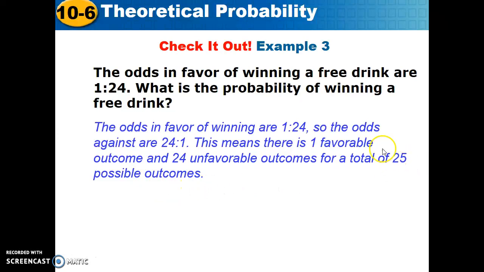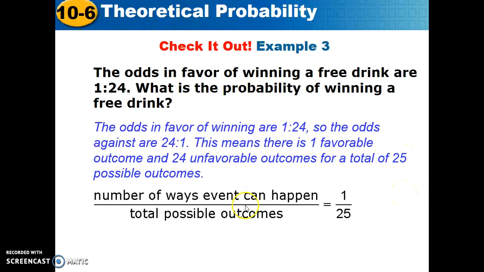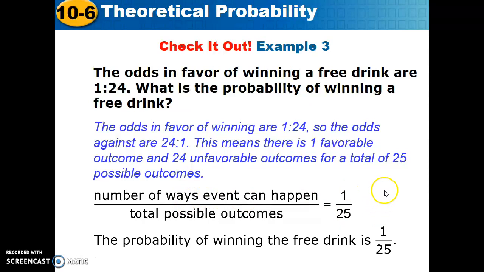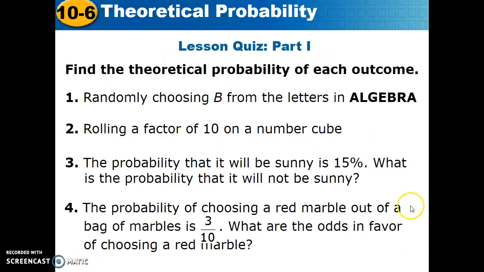If there's one way to do it, and there's 25 total ways, converting this to probability is 1 out of 25. And we say the probability is 1 out of 25, or 4 out of 100, or 4%.